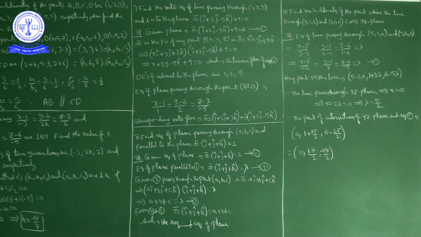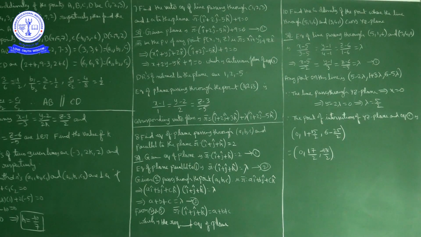Now here ax plus by plus cz plus d equal to 0 is a plane equation. Then a, b, c are direction ratios of the normal to the plane. So here the direction ratios of the normal to the plane are 1, 2, minus 5. But normal means perpendicular to the plane only, no? So the direction ratios of the normal to the plane are 1, 2, minus 5.